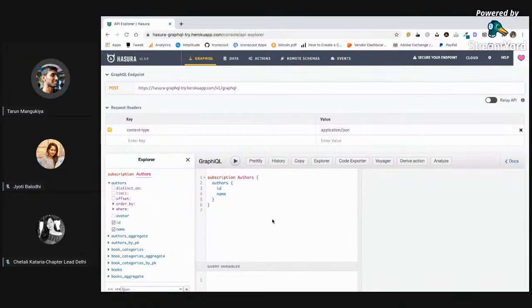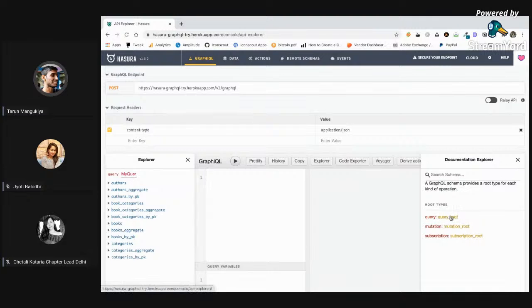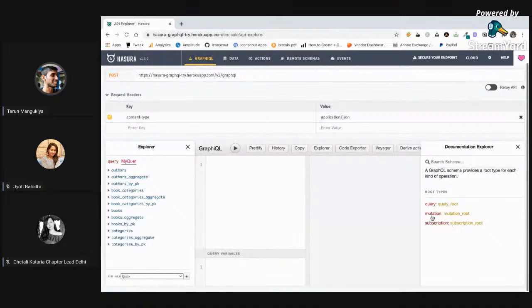Okay, so if anybody knows, there is a tool called Hasura, which is widely used for developing backend GraphQL APIs. So in this, as I told you, everything is defined. In query, we can see what responses we get. We have different types of queries available over here. I haven't requested anything yet, I just added my endpoint over here. If you want to try it out, you can also check this. This is an open URL for now.